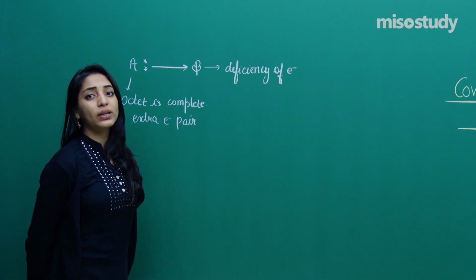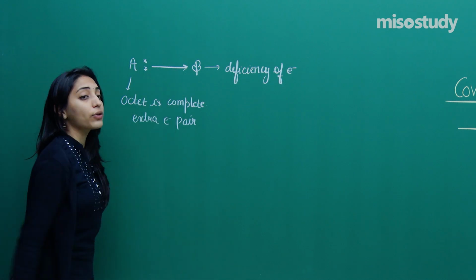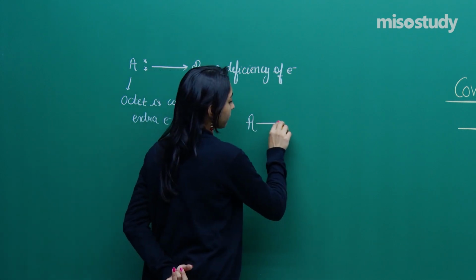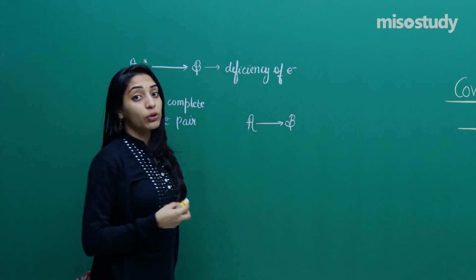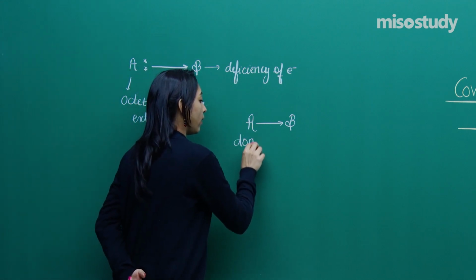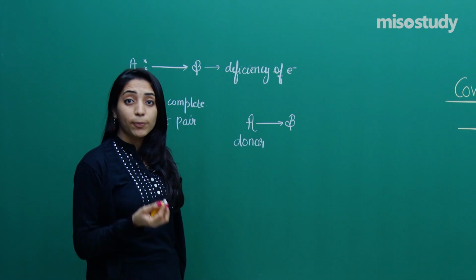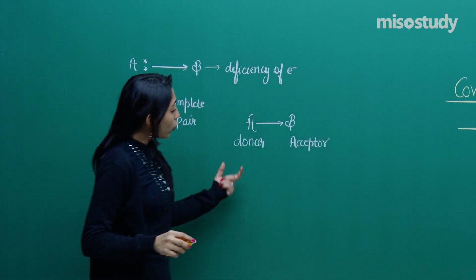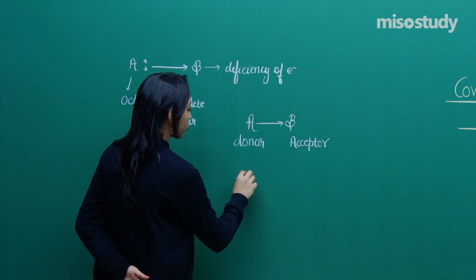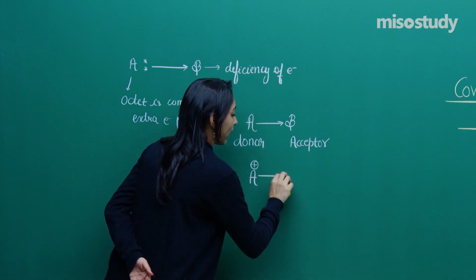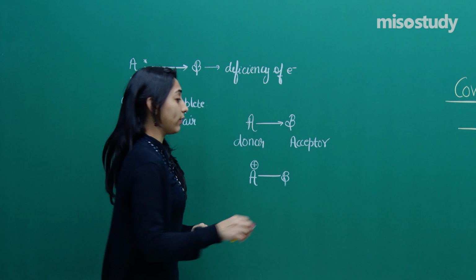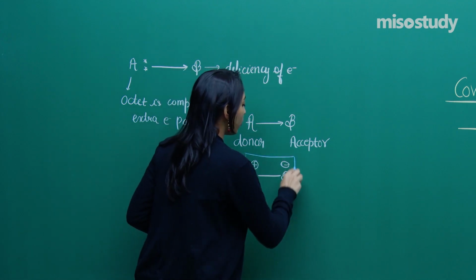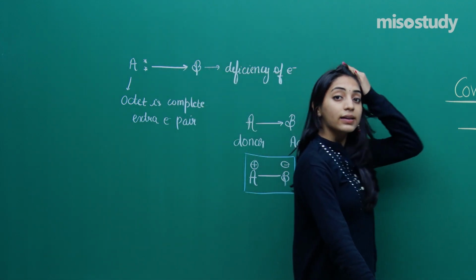One more thing I told you in the last class is that if it is a coordinate covalent bond, you can also consider it to be a pure covalent bond. Here atom A was donating the electrons, so this was the donor atom, whereas atom B was accepting the electrons, so this was the acceptor atom. We had studied that if the donor atom donates a pair of electrons, it will get a positive charge, whereas the acceptor atom, which accepts a pair of electrons, will get a negative charge. With this we wound up our discussion in the last class, right?